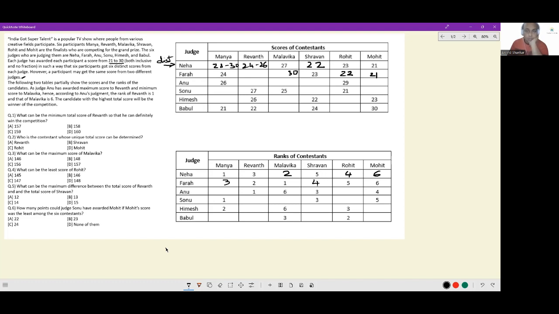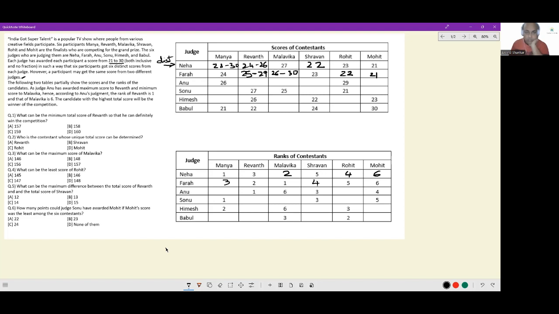Now for Revant and Malvika, see the ranges. Because Malvika is rank 1, her score can go up to a maximum of 30 and down to a minimum of 26. Because even if she has a 26, Revant can have a 25 and then Farha at 23 can be ranked. So the minimum score Revant can get is 25, but the maximum that he can get is 29. If the highest possible score is given to Malvika, then Revant can have 29. This range is identified. Absolutely wonderful.